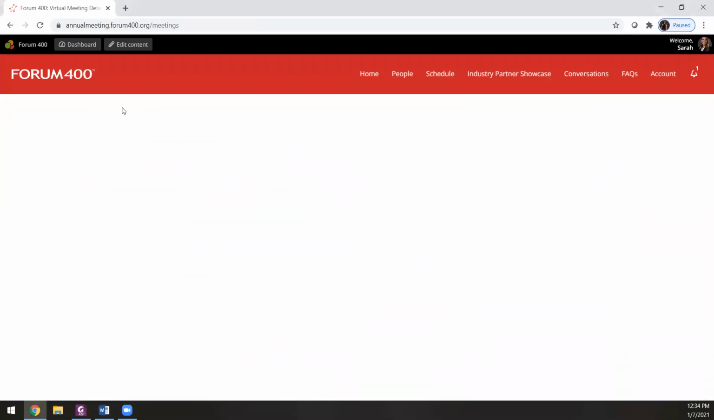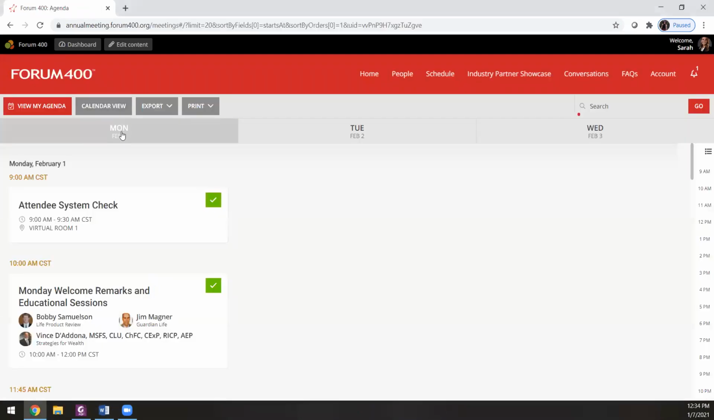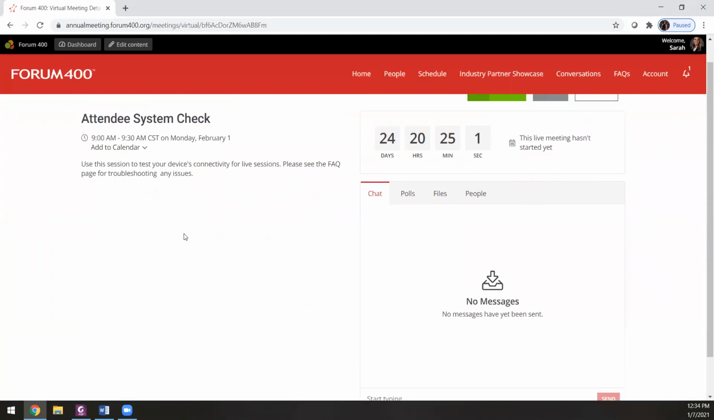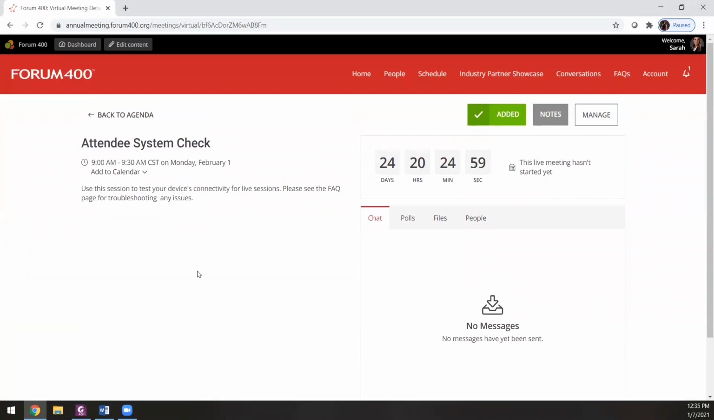So now if I go back to my agenda, I'm going to go to this attendee system check. And this is one other helpful step we have added on day 1. We recommend you join the session so that you can test your browser and make sure that the platform is working properly. At this test session, we can answer any questions and work through any kinks before the event begins so that you don't miss anything.